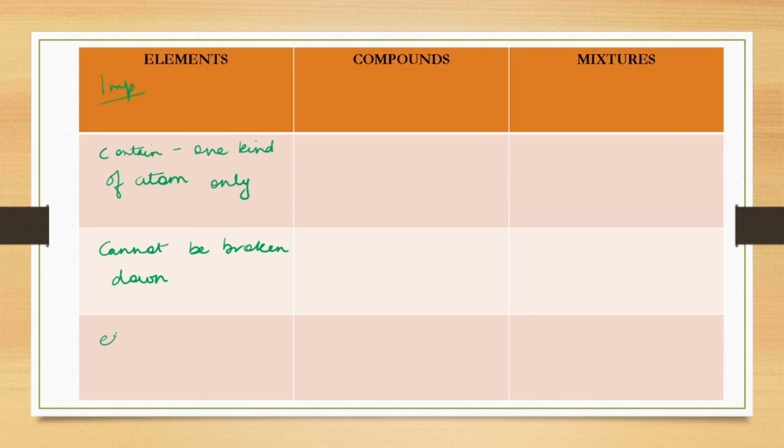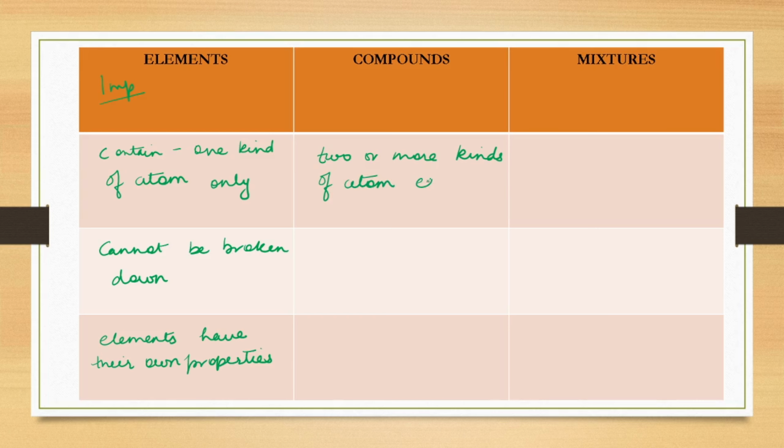And elements have their own properties. Next, coming to compounds, what we have seen in terms of definition is that they contain 2 or more kinds of atoms. 2 or more kinds of atoms are present in a compound. We have seen the example of the water molecule. 2 different elements, or 2 or more different kinds of atoms, are present.